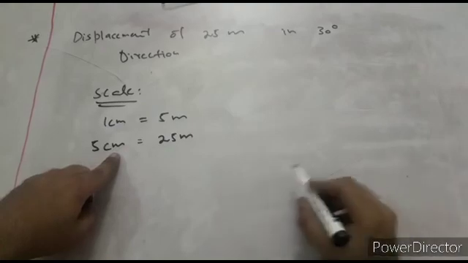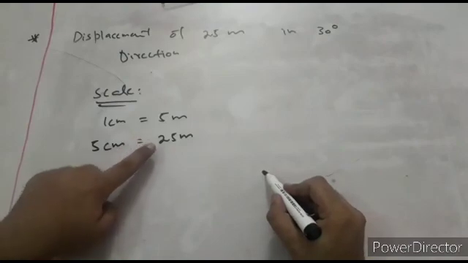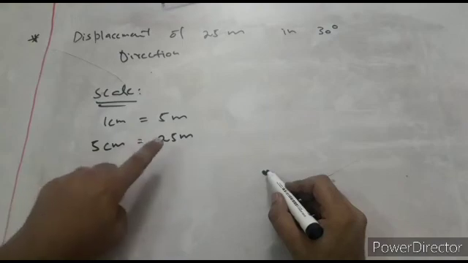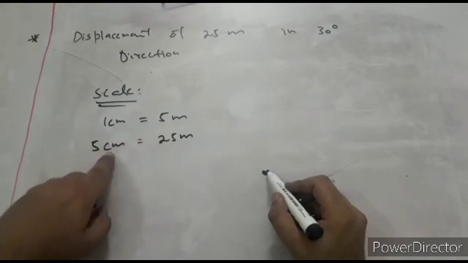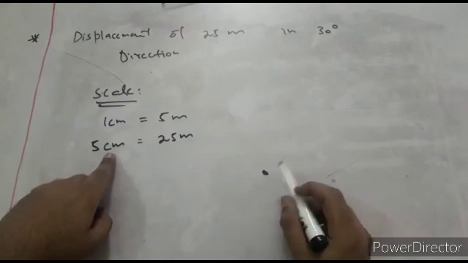Let's say I start from here. This is the starting point. So I have to draw a line of 25 meters? No. Obviously I cannot draw a line of 25 meters. It's long enough. So that's why I have set a scale, and we have to draw a line of 5 centimeter, which is representing 25 meters of the vector. But in which direction do we have to move? We have to move in the direction of 30 degrees.